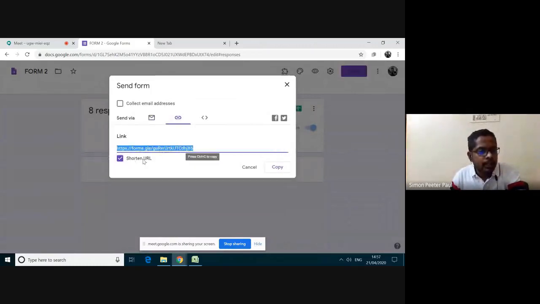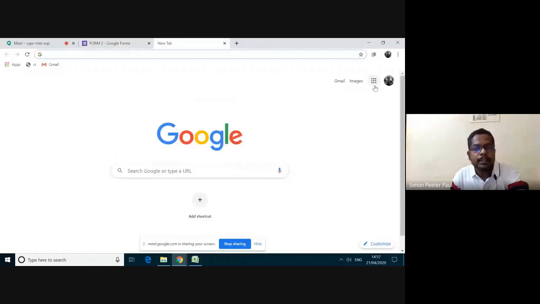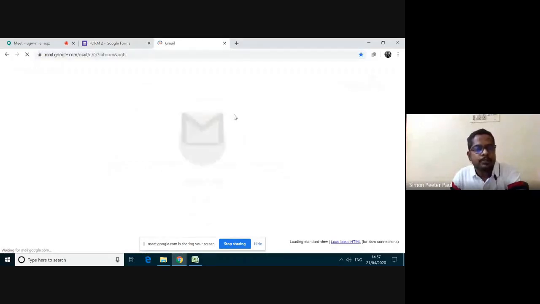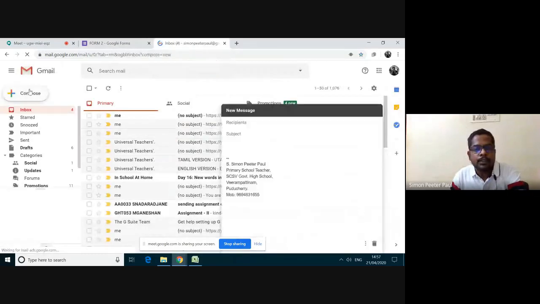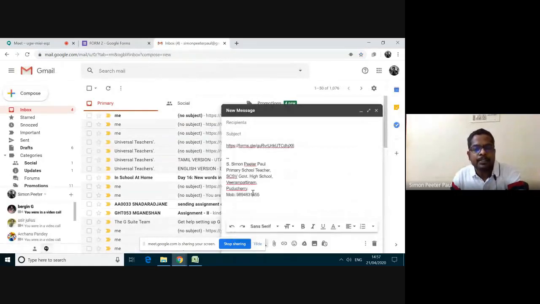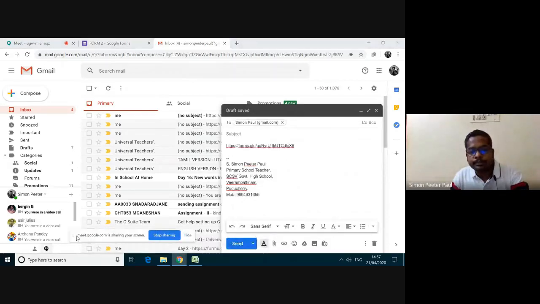Take this shortened URL and copy it. Go to email, Gmail account. Then click compose. Then right click here and paste. And then you can send this. Click this send option.